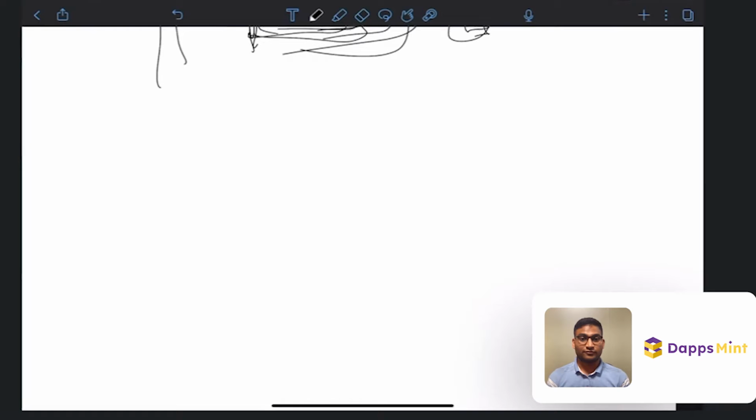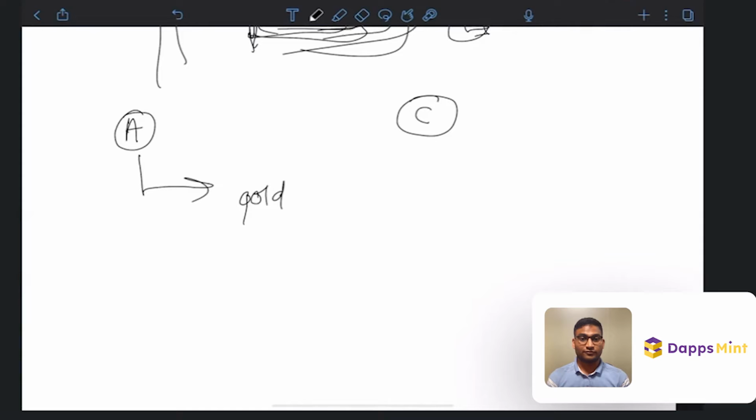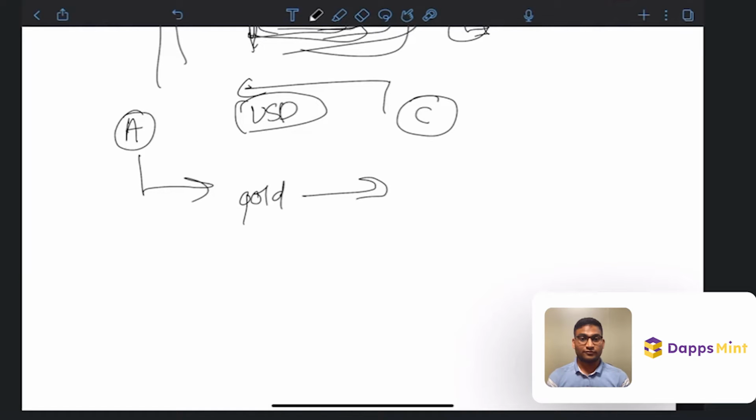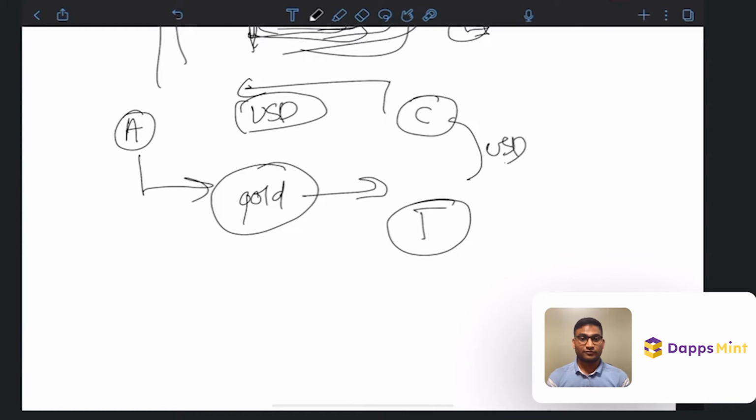Okay. So let's consider there are two parties, Ashish and Chetan, and we don't trust each other, but we want to transfer some funds. Let's say I want to send some gold to him, and in return he wants to send me some, let's say, USD. Some currency. But because we don't want to trust each other, in general, how we would do it is, I'll give my gold to some third party person, and he will also give his USD to this person, and he will transfer that USD to me and gold to him. That's how it might work.